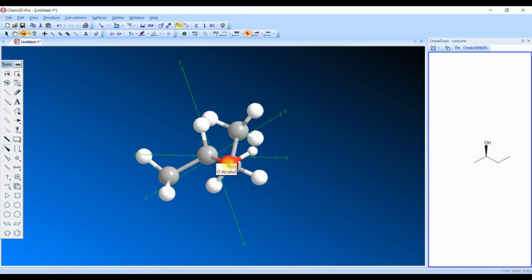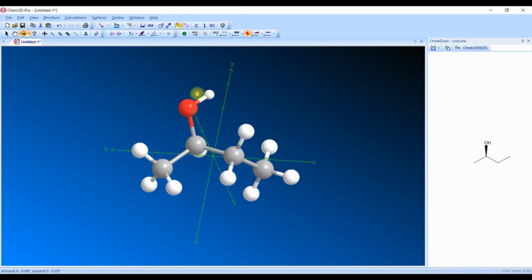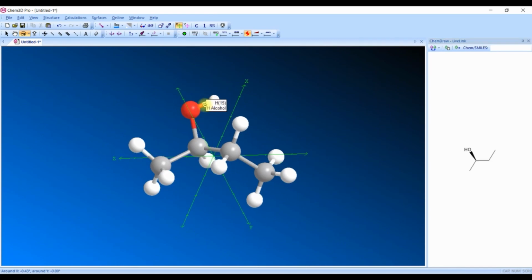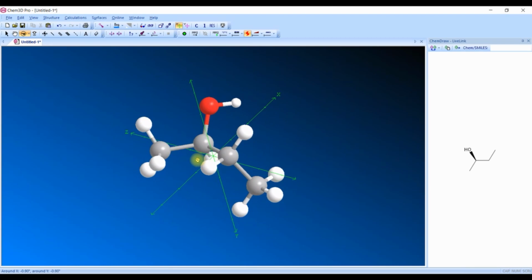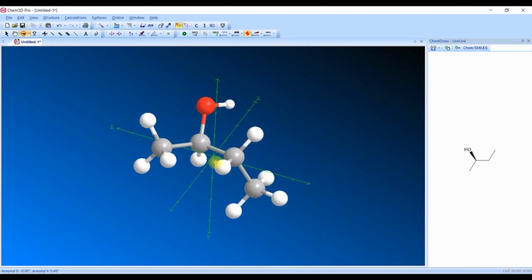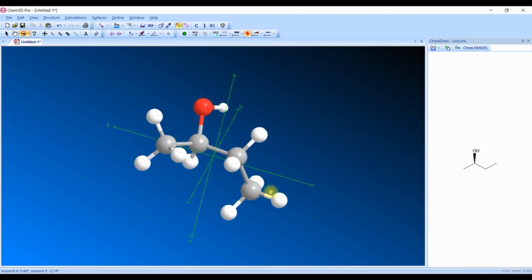The red ball indicates the OH group, the alcohol. If we observe the three-dimensional arrangement of the wedge bond attached to the OH, that OH group is always above the plane.